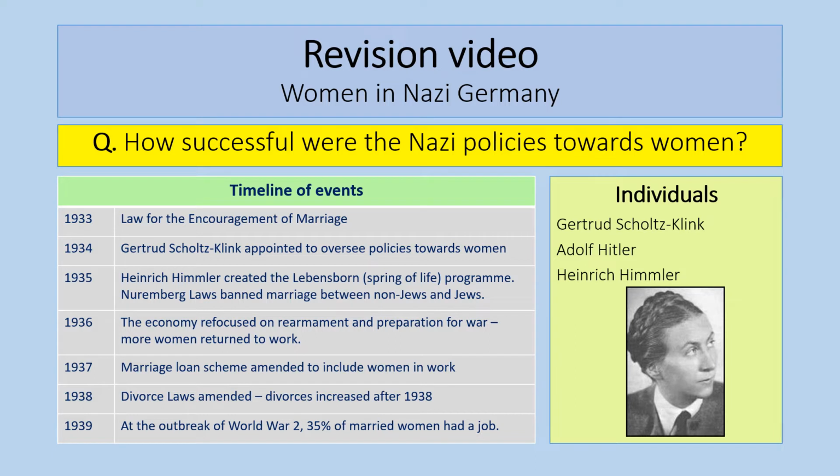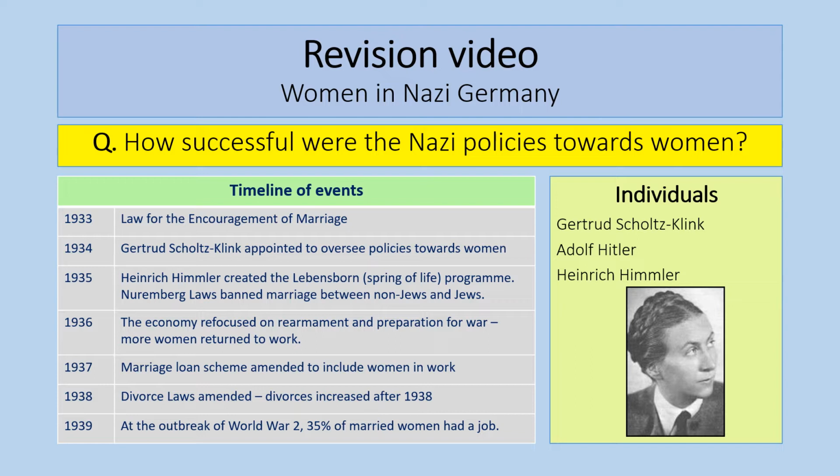Obviously this very much ties in with the Nazi racial policy, and their policies towards young people as well. So you can't completely look at this topic in isolation from those other aspects. One of the key things you can see here, pictured, is Gertrude Scholtz-Klink, who was appointed to oversee policies towards women. We'll talk more about her later.